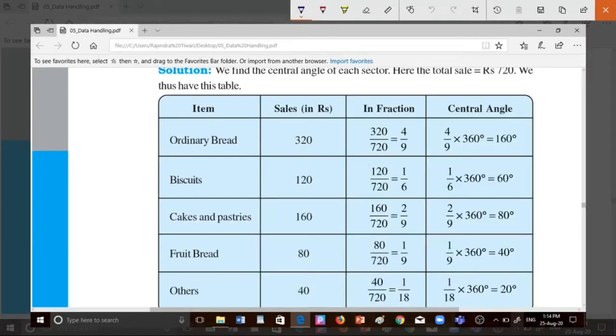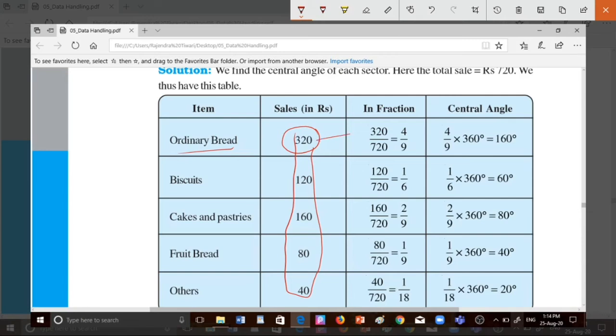Okay, so here is the solution of this particular question. How to find the central angle? So ordinary bread is 320. First we add all these things. The addition of these all five things is 720. So first we convert into fraction form.